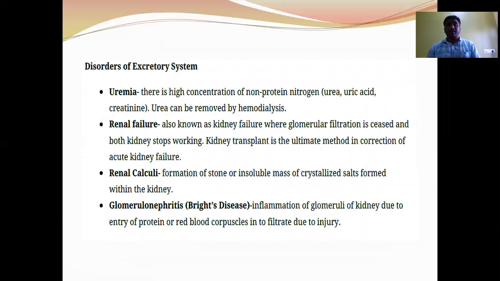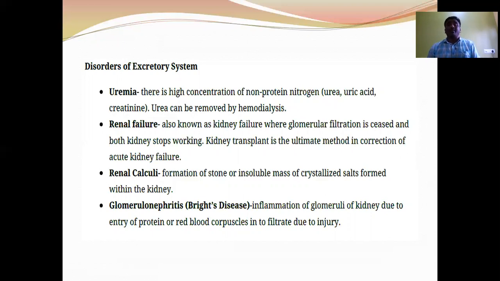Next, disorders of the excretory system. Uremia: the accumulation of urea in the blood is called uremia. This occurs due to failure of the kidneys. This can be treated by hemodialysis. Renal failure, also known as kidney failure, is where glomerular filtration ceases and both kidneys stop working. Kidney transplantation is the ultimate method in the correction of acute kidney failure.